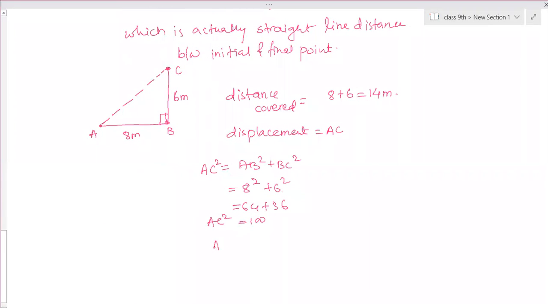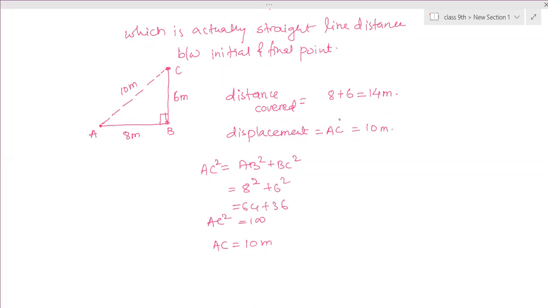AC square is equal to 100. So AC is equal to 10 meters. Therefore, displacement is only 10 meters. So distance covered is 14, but how much is the displacement? That is 10 meters. So displacement is how much you have changed your position.